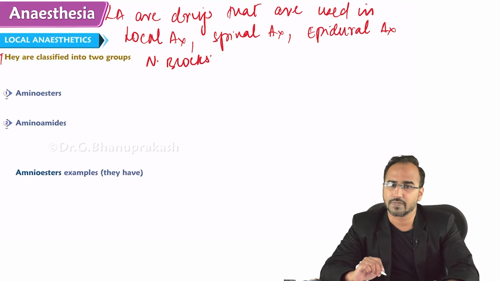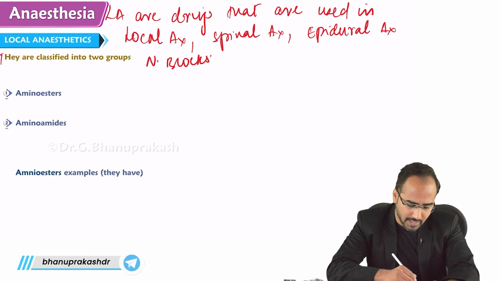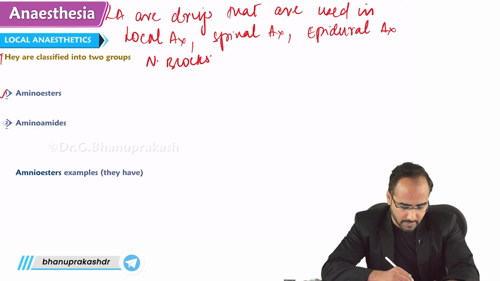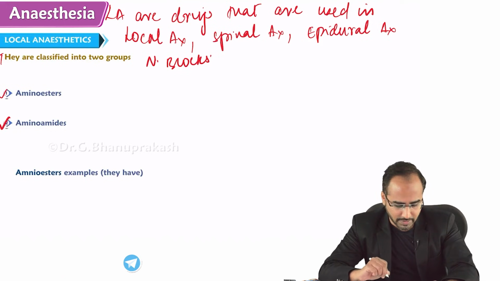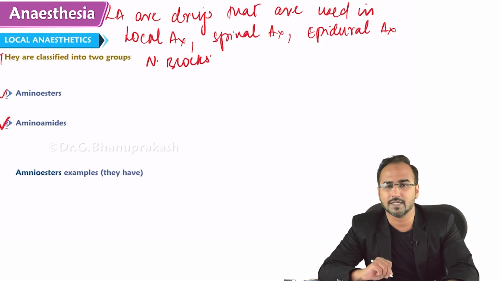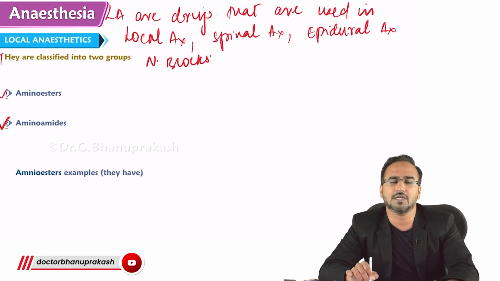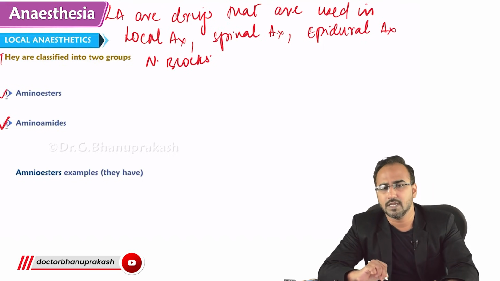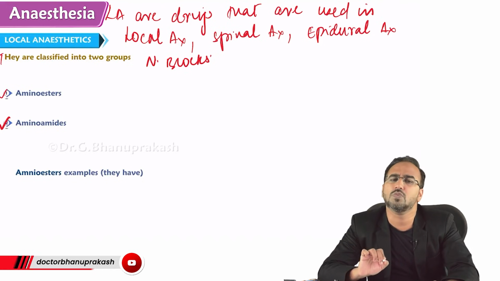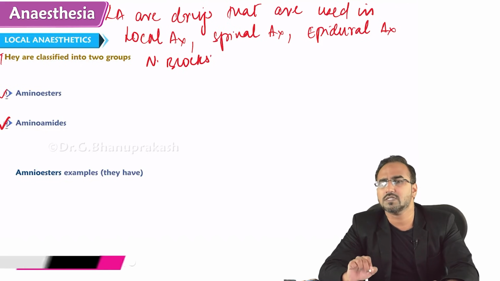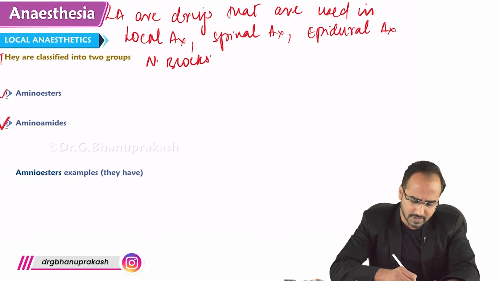Starting with the classification. These local anesthetic drugs are classified into two categories. One category is called amino ester, whereas the other category is called amide. There have been MCQs asking, tell me the drug which is amino ester or tell us the drug which is an amide. The easy way to solve this MCQ, remember a small thing over here.